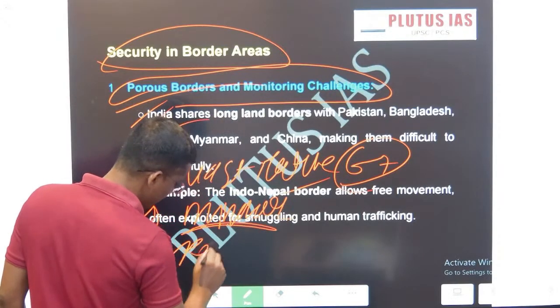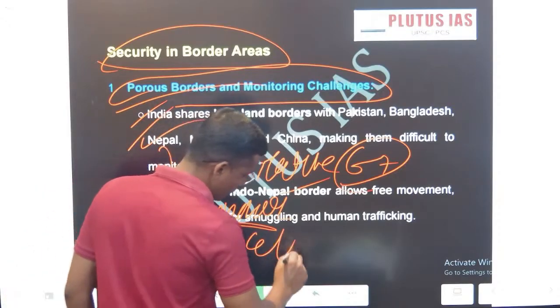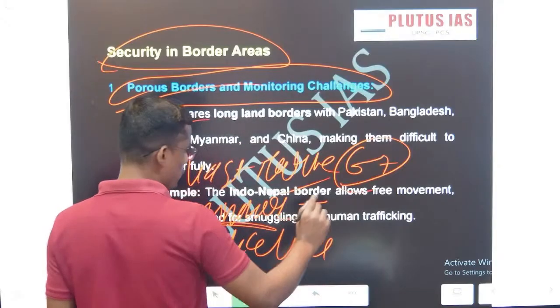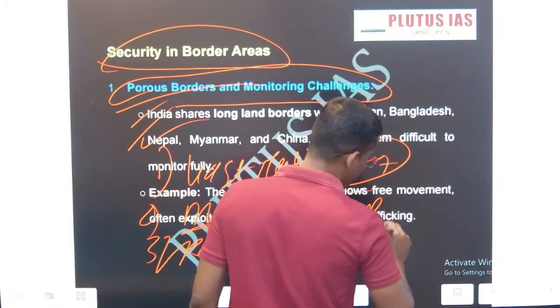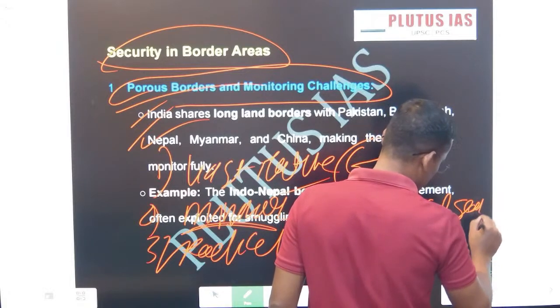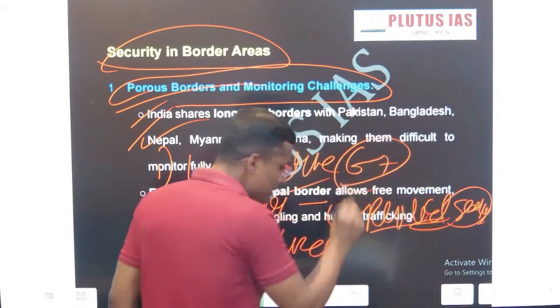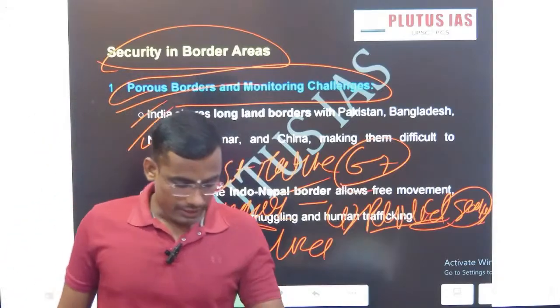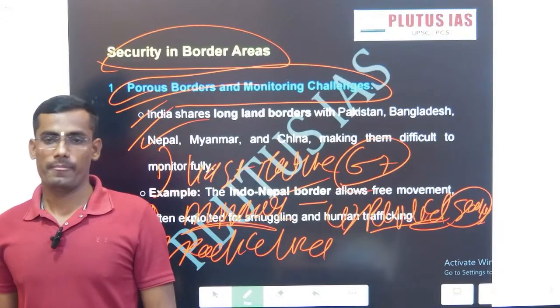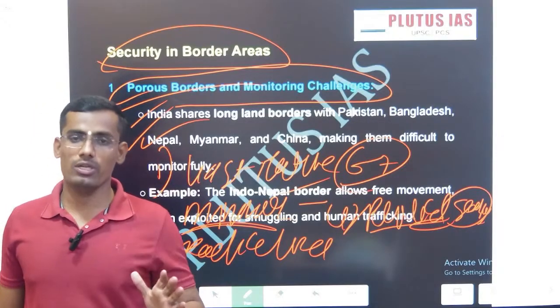radicalization of youth, and political stability. For these reasons, internal security in the border area is very important. Northeast is more vulnerable.